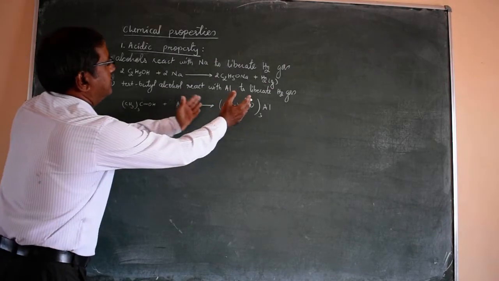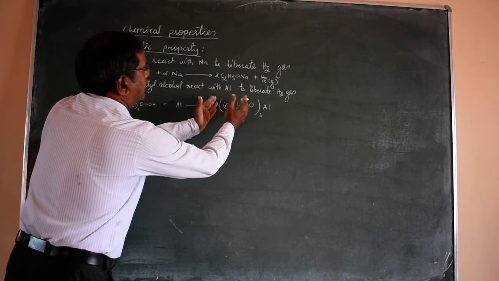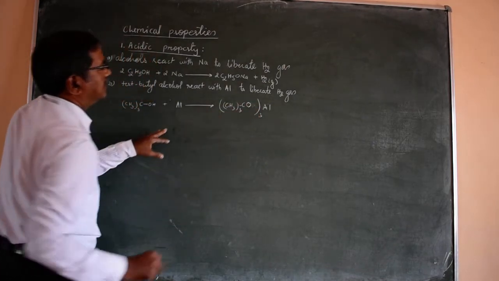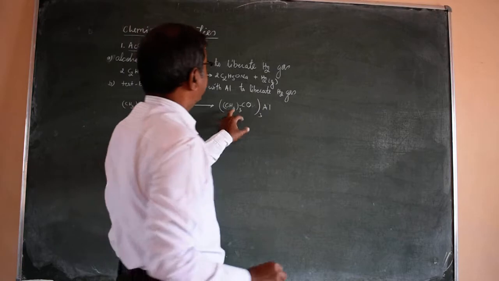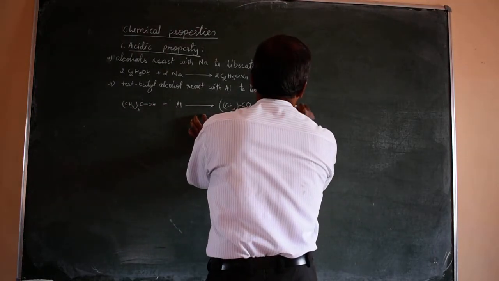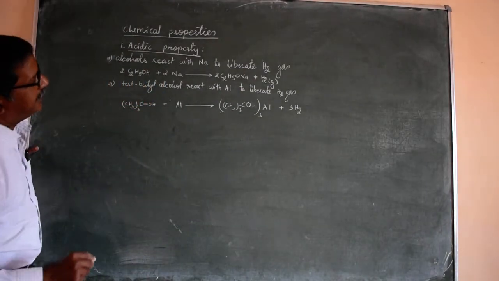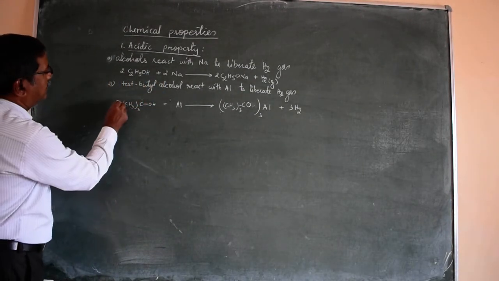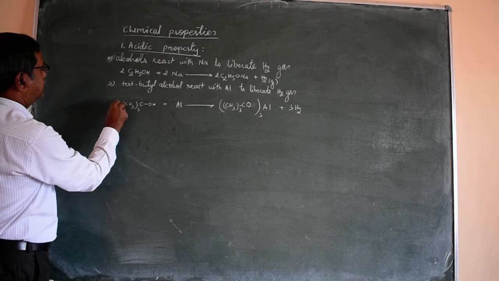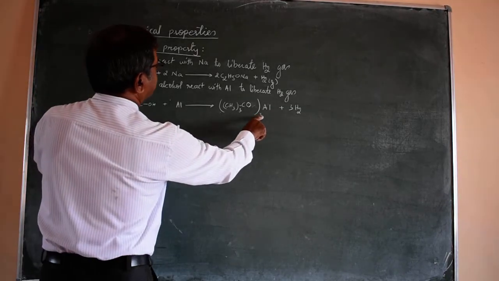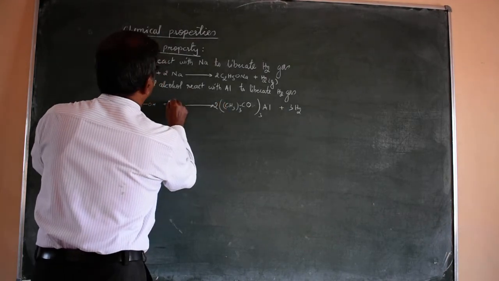So it is 3 times (CH3)3CO, and H2 gas, so 3H2. Here it must be 3 means it is 6, and it is thrice, so 2 times. Here it is a 2.